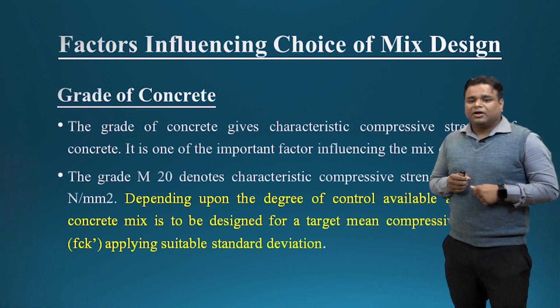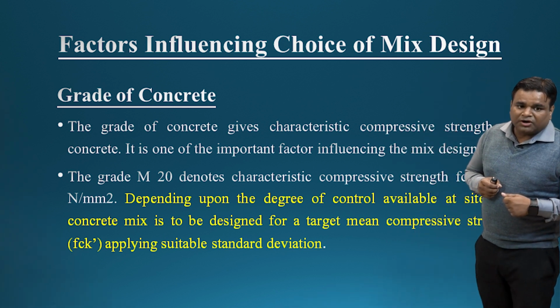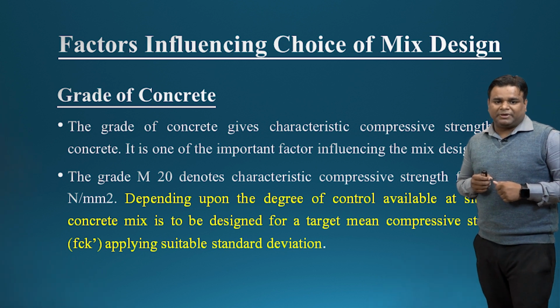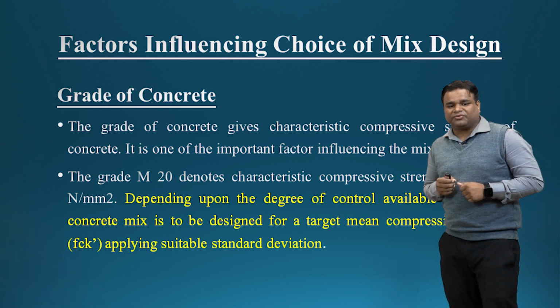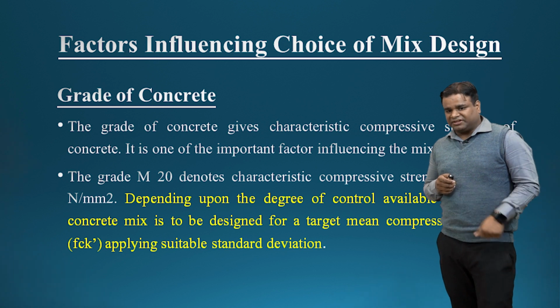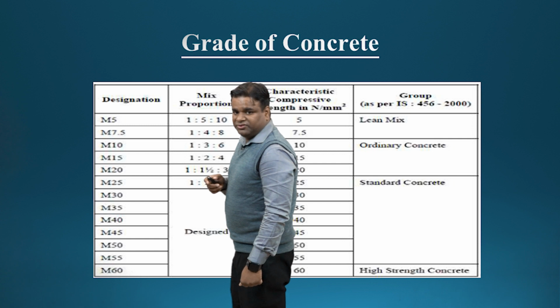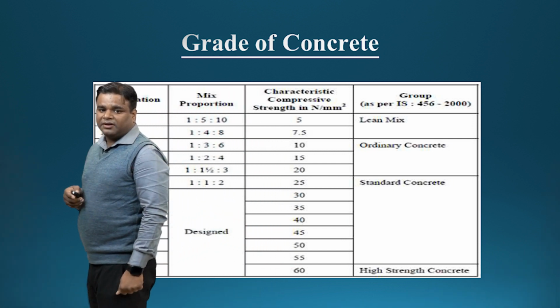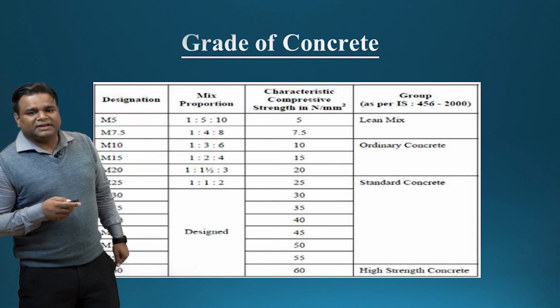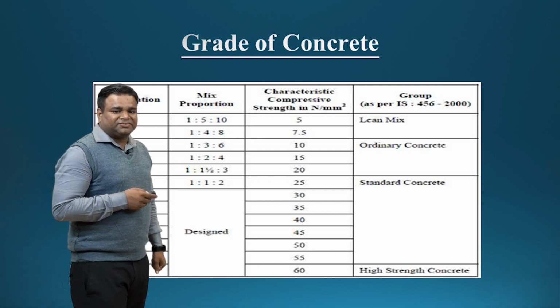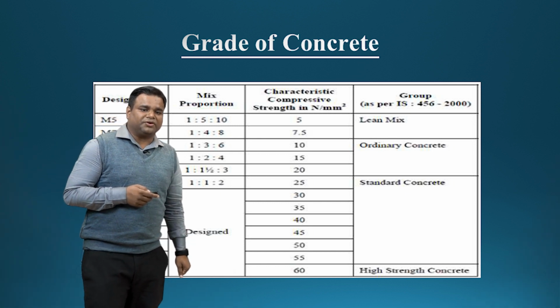Depending upon the degree of control available at site, the concrete is designed for the target mean strength f'ck using the standard deviation. This applies for lean mix, ordinary concrete, standard concrete, and high strength concrete also.